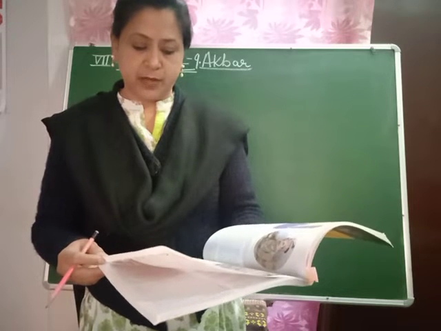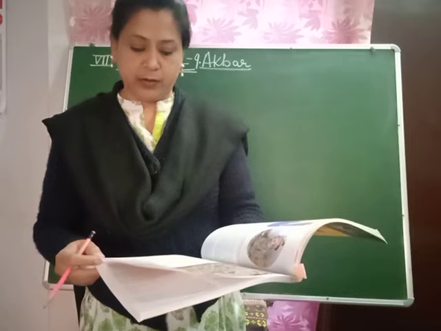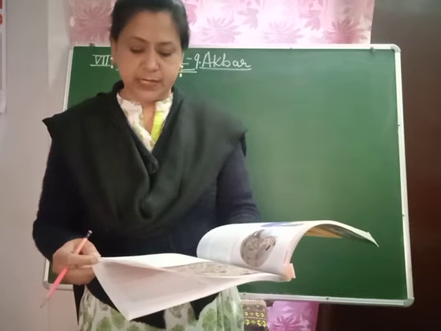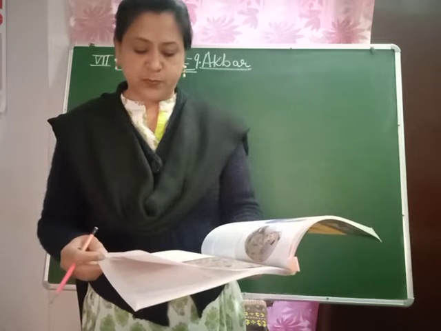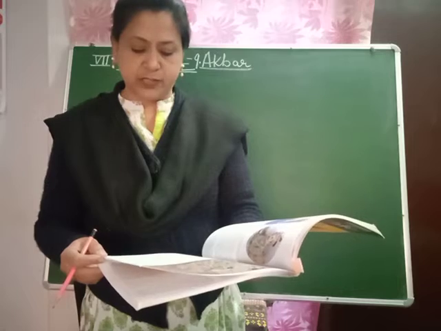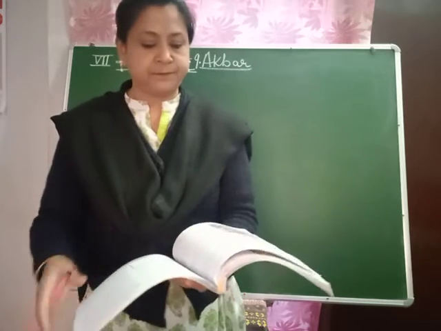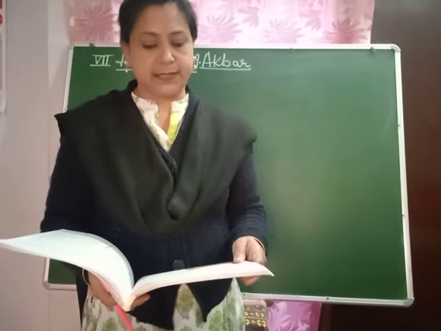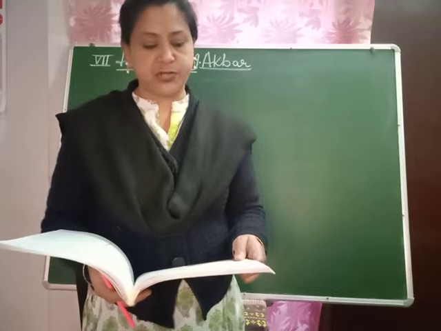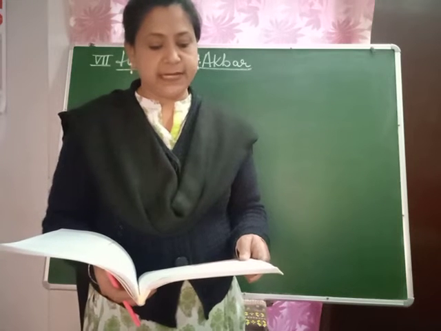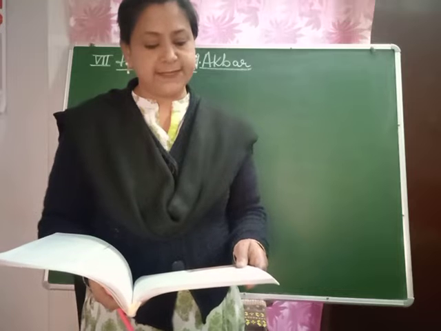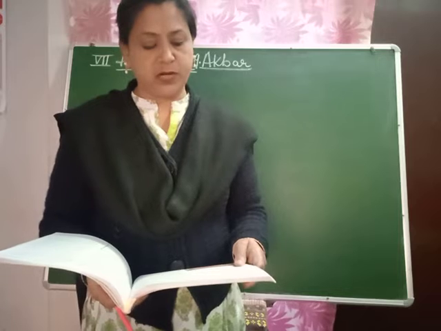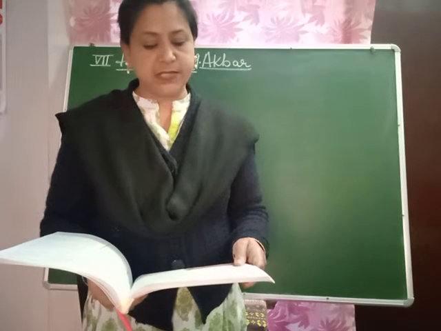Akbar's administration. Babur and Humayun did not rule long enough to do much in administration. Akbar was an excellent administrator and the first Mughal ruler who was born in India. His administrative style was a fusion of Indian, Persian, and Afghan. Central administration. All powers were vested in the king. He was the head of judiciary, administration, military, and religion. He set up a central administration as followed by earlier kings of the Delhi Sultanate. He believed that the conduct of the king was the reason for the success and efficiency of the state.